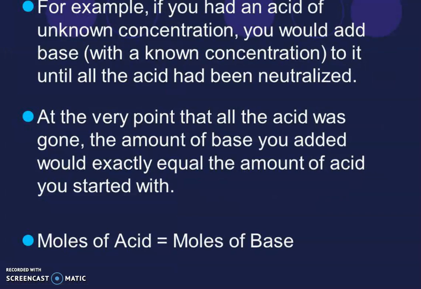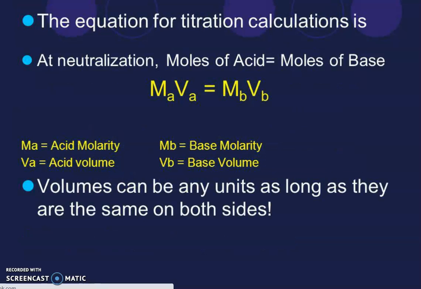For example, if you had an acid of unknown concentration, you would add a base with a known concentration to it until all the acid had been neutralized. At the very point that all the acid was gone, the amount of base you added would exactly equal the amount of acid you started with. Moles of acid is equal to moles of base.